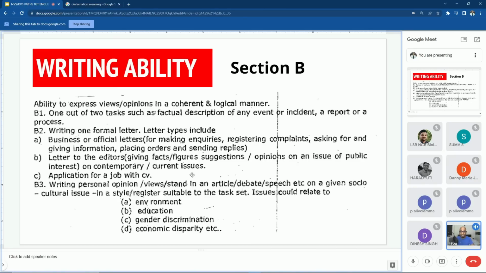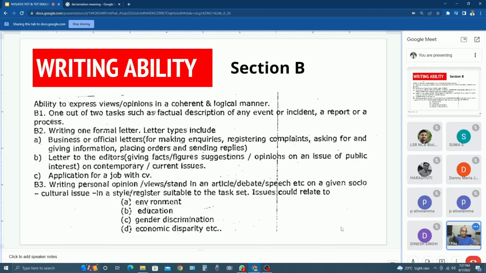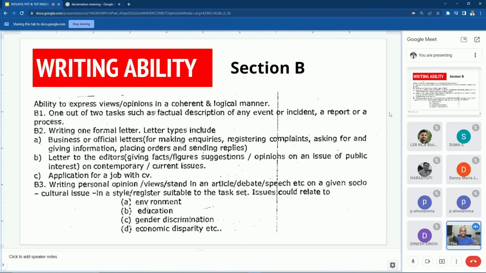So this is from my side for my part of this class, 7:27. So I have 3 more minutes. If you have any questions, you can ask me. Otherwise, we will welcome Alivani madam to take your Hindi class. Any questions, Ghoshji? Any questions, Dani ma'am? No, sir. No, sir. Right, fine. So I'm going to stop presentation.